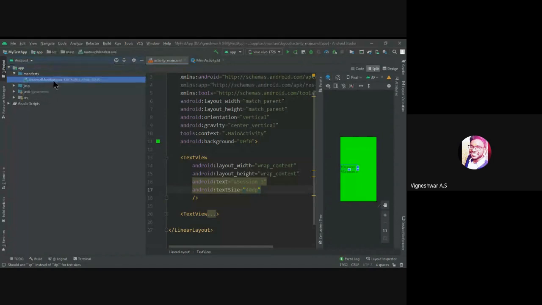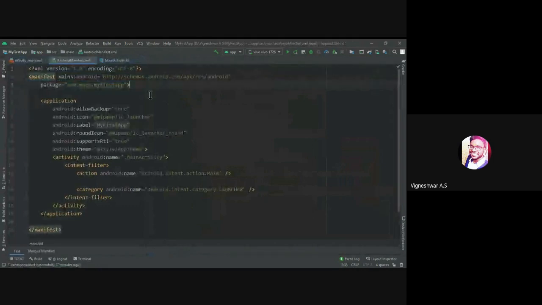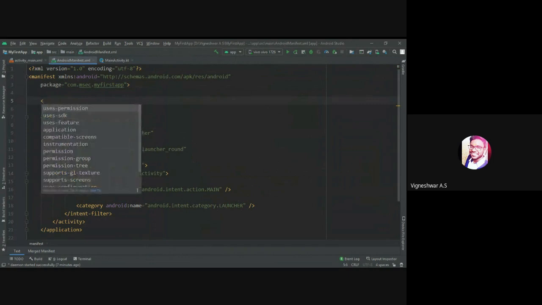This is the brain of the mobile application. I already told you yesterday, if you are going to ask some permission from the user. Say for example, I have implemented a camera in my main activity. If I open the app, the camera should pop out. But whenever you are opening the camera for the first time, it will ask a new permission: please allow camera access, like that. So now I'm going to ask the user's permission.